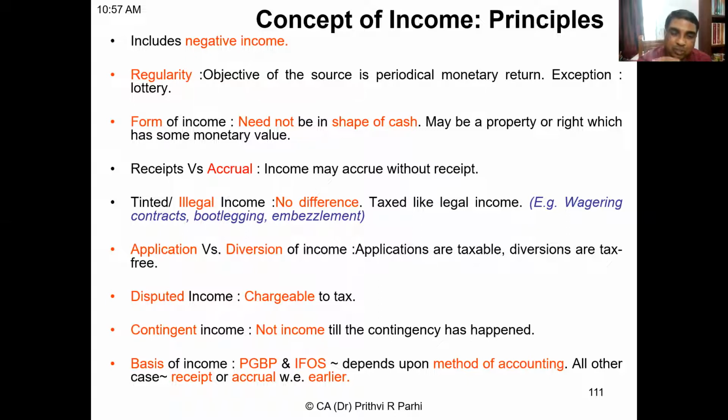Same also under the head capital gains. But for these 2 heads, profit and gains of business and profession and income from other sources, it depends on the method of accounting, how you are computing your income. One may follow the receipt method, one may follow the accrual method. It depends on the kind of method one is following.